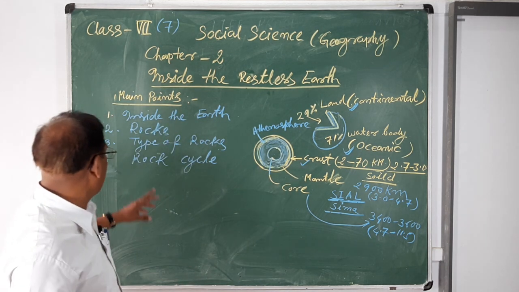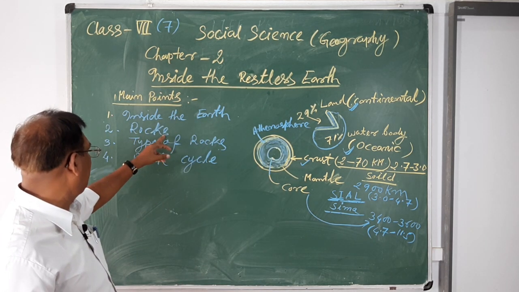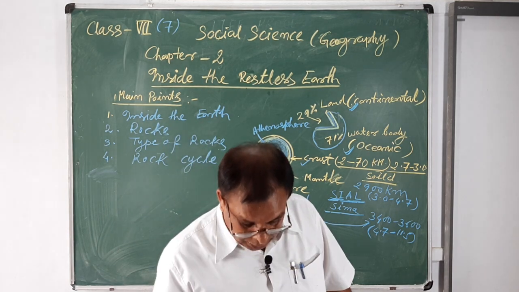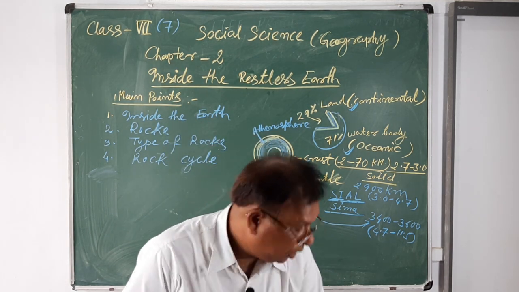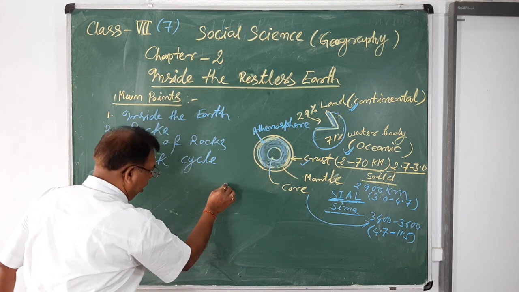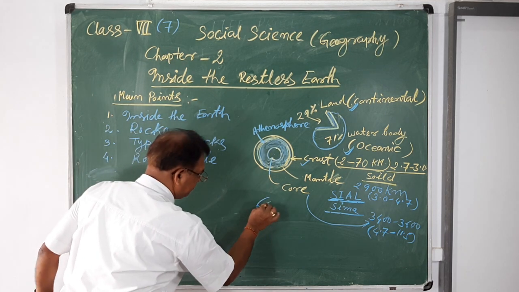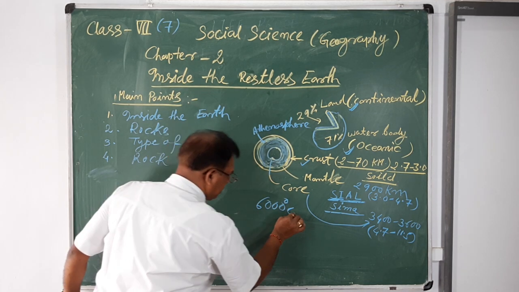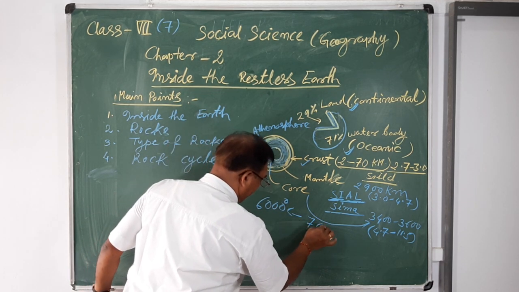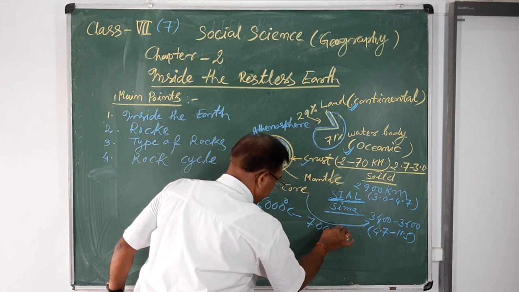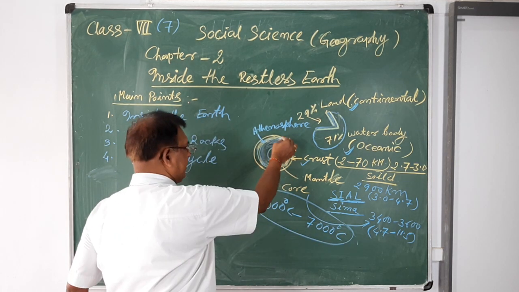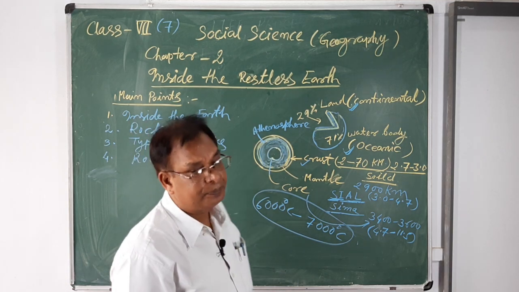In this chapter, now you will learn about rocks. Approximately 6000 degrees centigrade to 7000 degrees centigrade temperature is found in the interior parts of the earth.